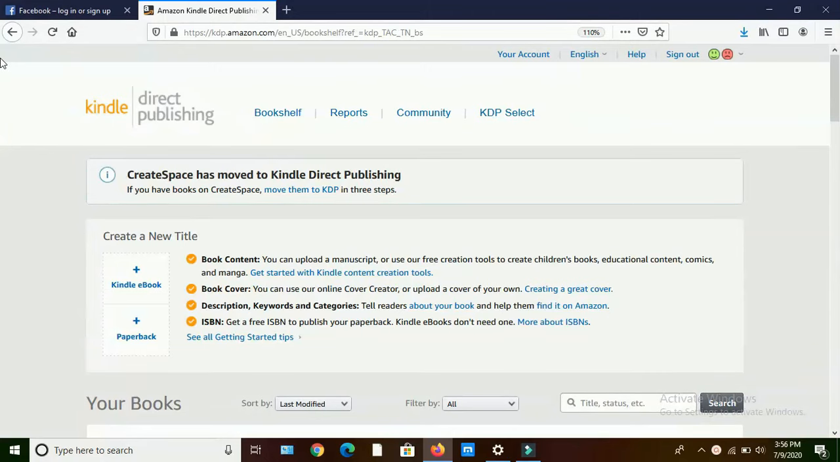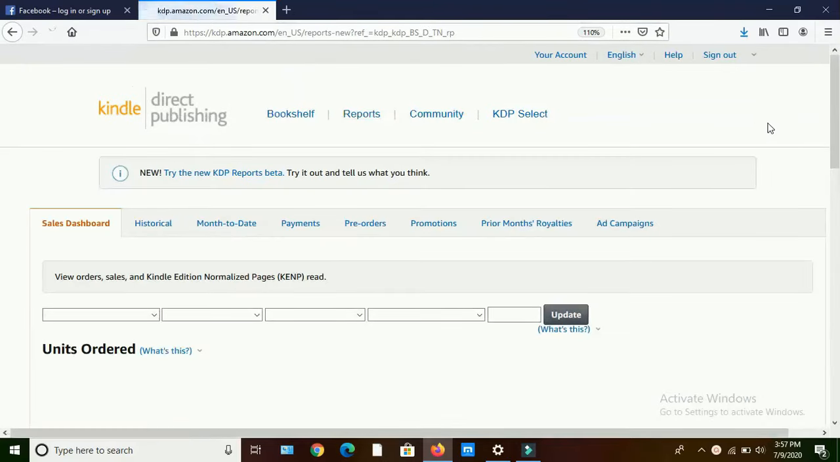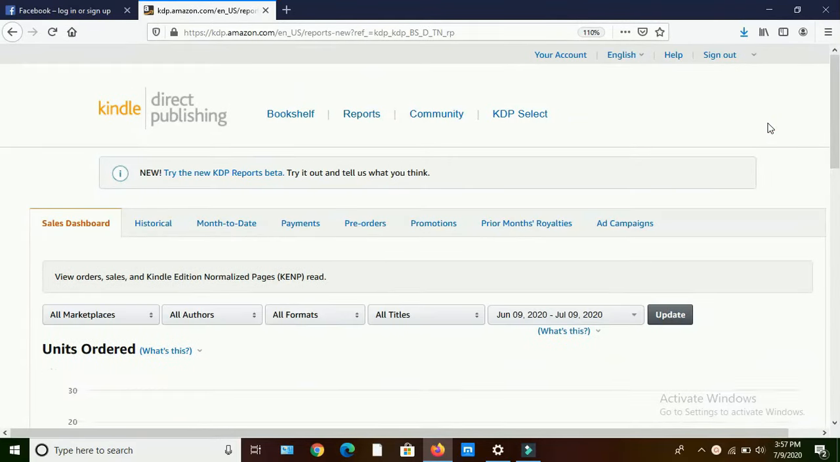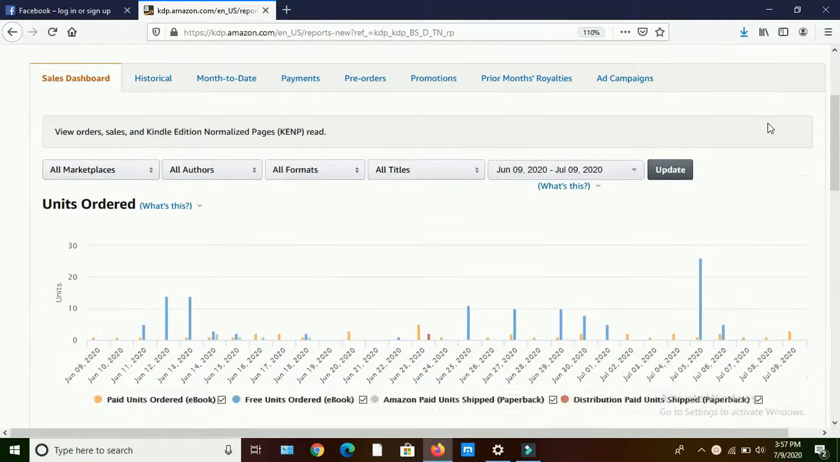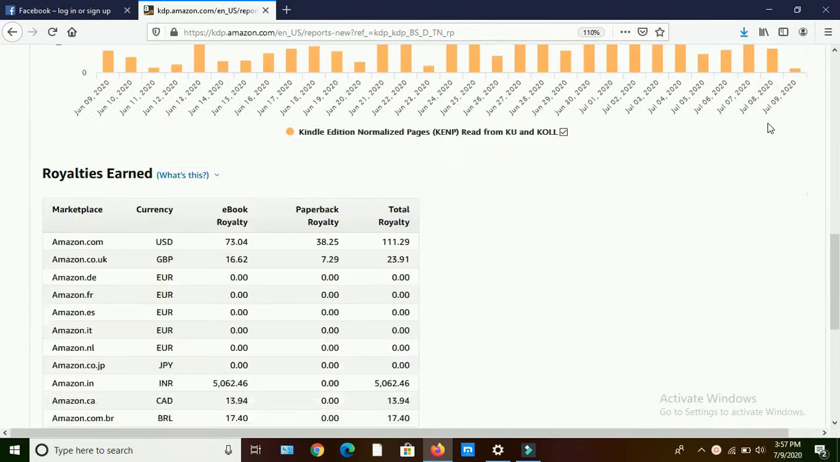So let's see. This is the homepage of Amazon KDP. This KDP homepage is divided into four categories. First one is Bookshelf, second one is Reports, third one is Community, and last one is KDP Seller. To know more about our earnings, we can go through Reports. So let's go through it. This is how our reports page will be seen.